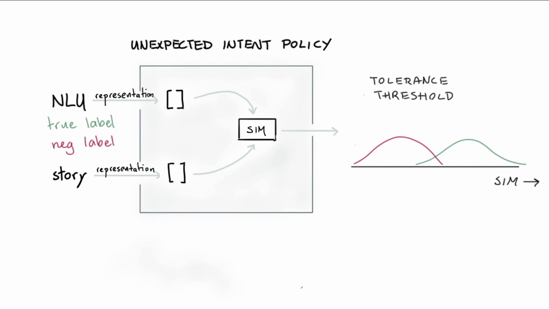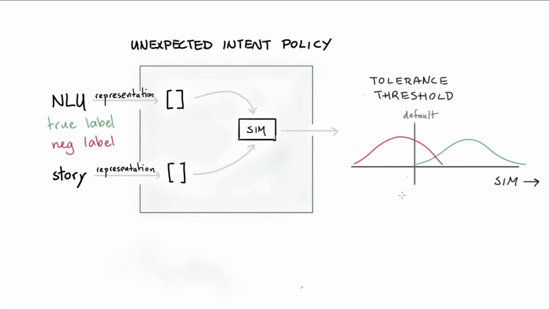threshold. In the base configuration, if you don't configure anything, then the threshold appears here. Any similarity that's lower than this line that I just drew is considered something that is unexpected. The idea here is that we never want to predict a seen intent that was accurate as something that is unexpected. So that's why this line is placed exactly where the green line here starts. This is the default, however, and you are able to tweak it.